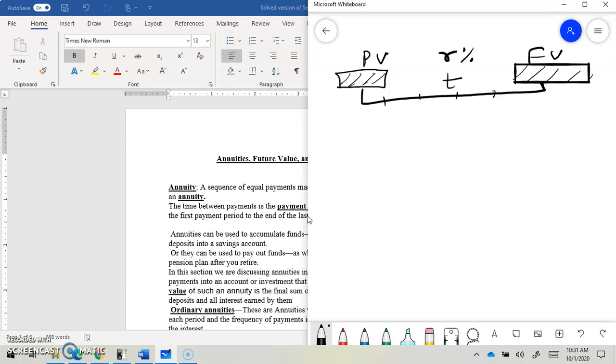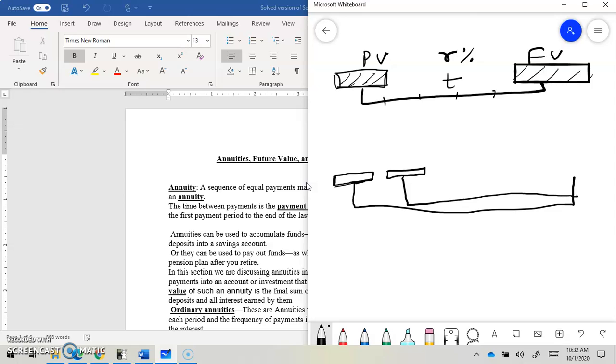But usually people don't save a big chunk of money. They would be saving a small amount of money every month, suppose, every salary check. So annuity is like an equal amount of payment. Say I make one payment today and keep it for a year, and then next year I save a little more and put that in the same account, then the next year I make another payment.